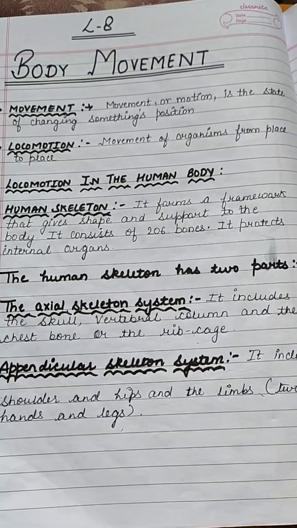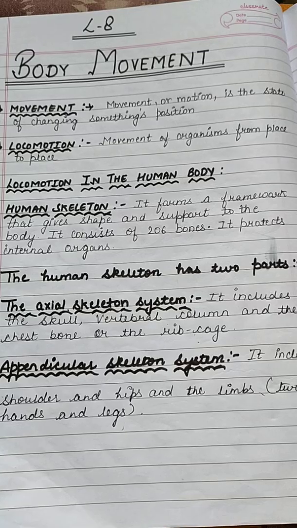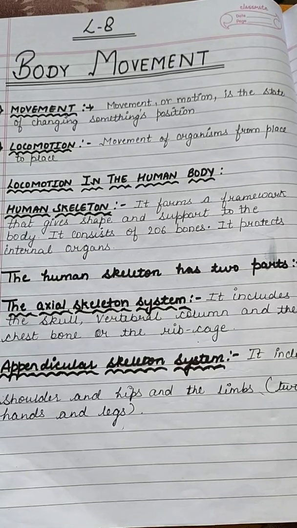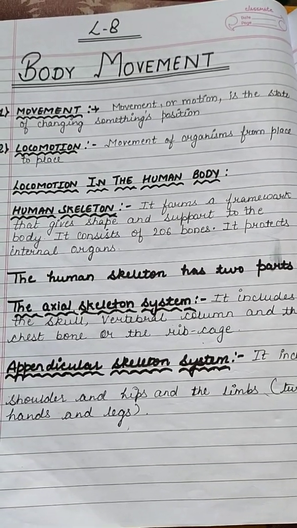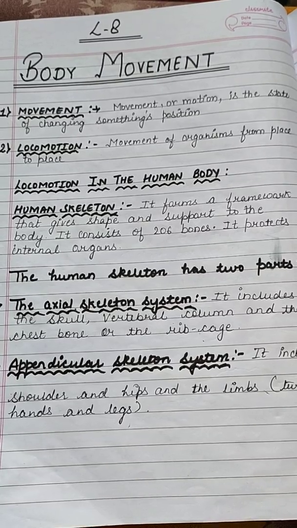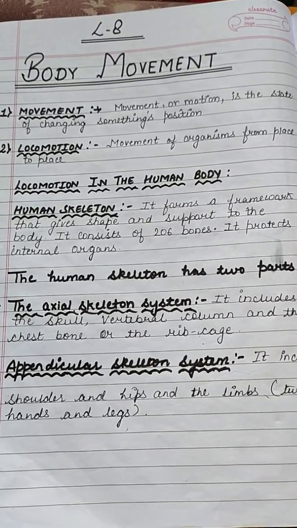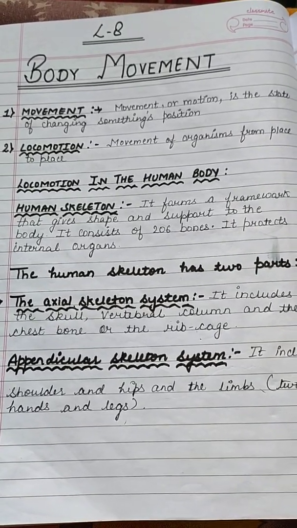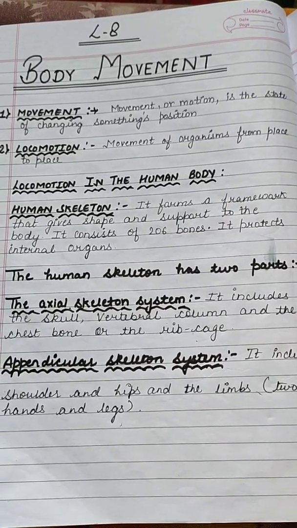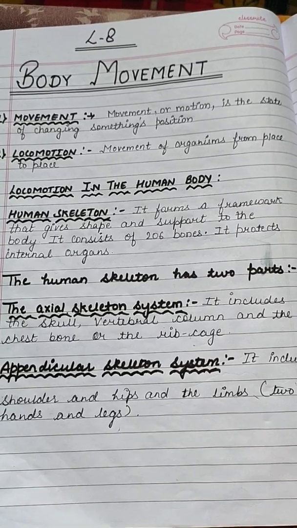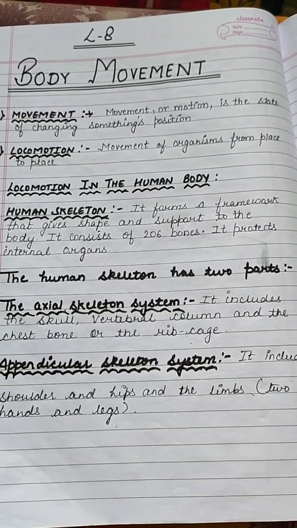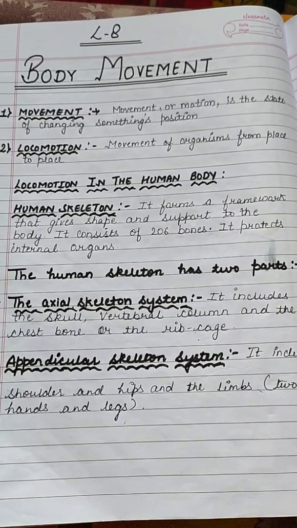And what is locomotion? Movement of an organism from one place to another is known as locomotion. So this is the difference between movement and locomotion.